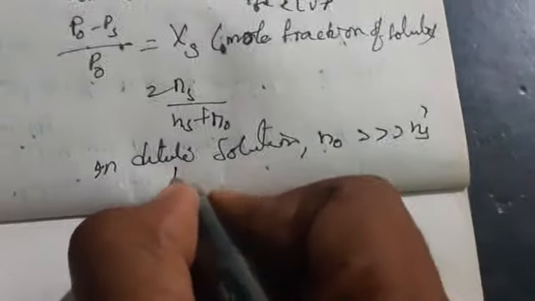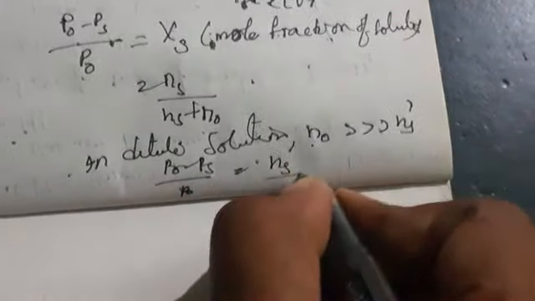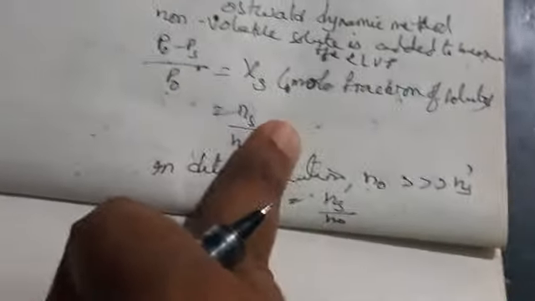So you will get P0 minus Ps by P0 is equal to Ns by N0, where N indicates the number of moles. What is the formula for the number of moles? Weight by gram molecular weight.